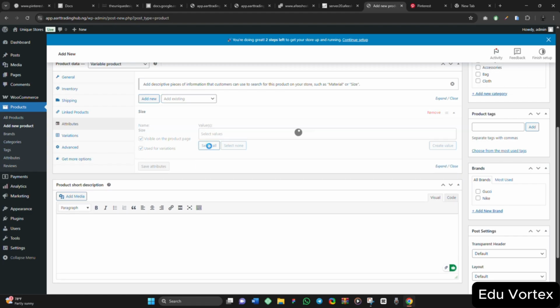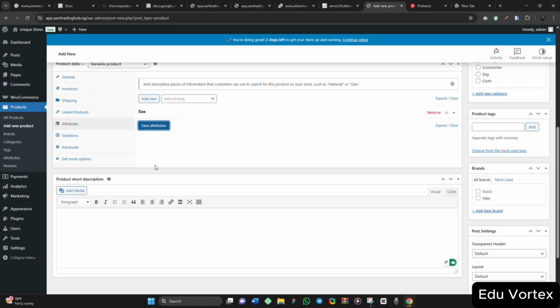For this place, I'll just click on select all, so that all the attributes we have created the other time will show. So I'll click on visible on product page, yes, used for variations, yes. It is under this variation that if you notice on websites, if you select small size, the price they will sell small size is different from the price they will sell medium size. The price for medium size is different from the price for large size, and that is what you want to do now.